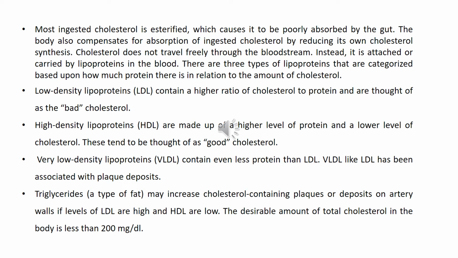Cholesterol does not travel freely through the bloodstream. Instead, it is attached to proteins, and these are called lipoproteins. Mainly there are three types of lipoproteins, depending on how much protein and how much lipid content is in them. First, low density lipoprotein contains a high ratio of cholesterol whereas the protein amount is quite low, and it is considered bad cholesterol. High density lipoprotein contains a high amount of protein and a low amount of cholesterol. Very low density lipoprotein contains even less protein.